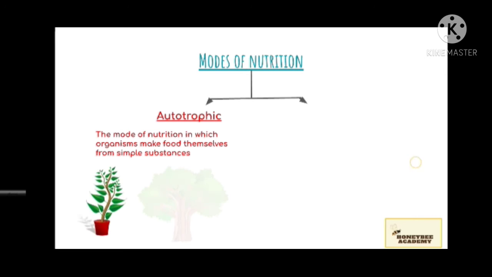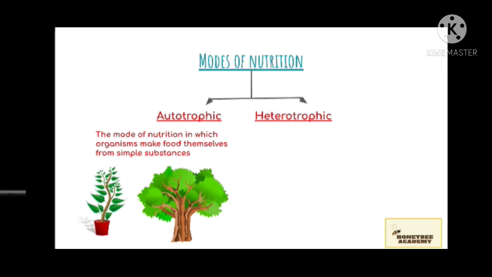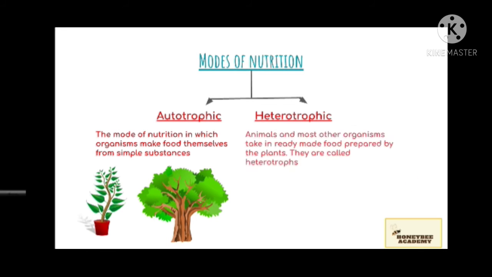The other mode of nutrition is called heterotrophic nutrition. This is the mode in which organisms take already prepared food made by plants, or depend on other living organisms for their survival and nutrition. These are known as heterotrophs. This includes animals and humans like you and me.